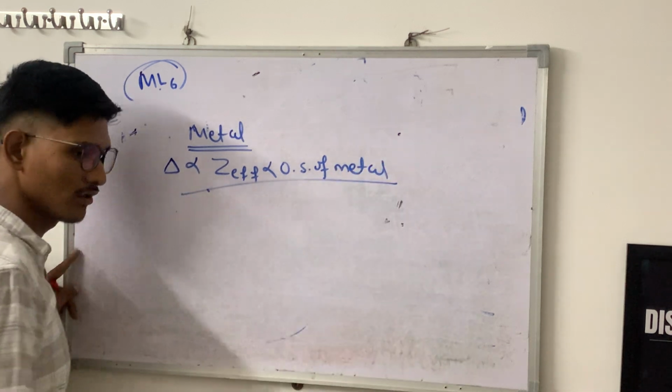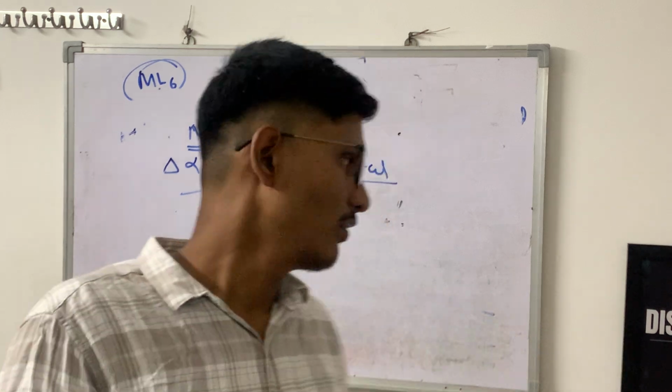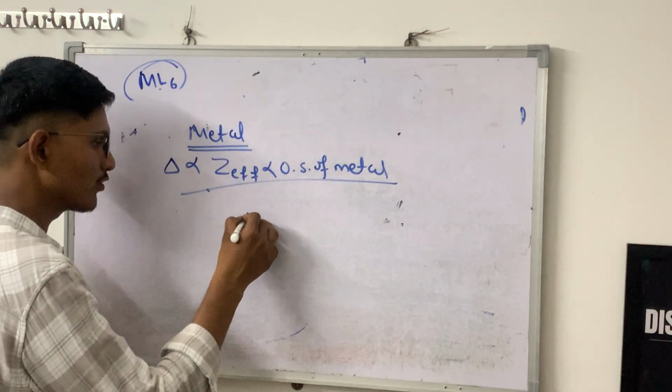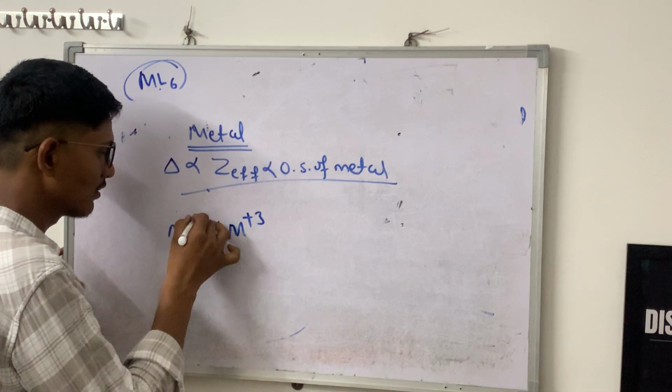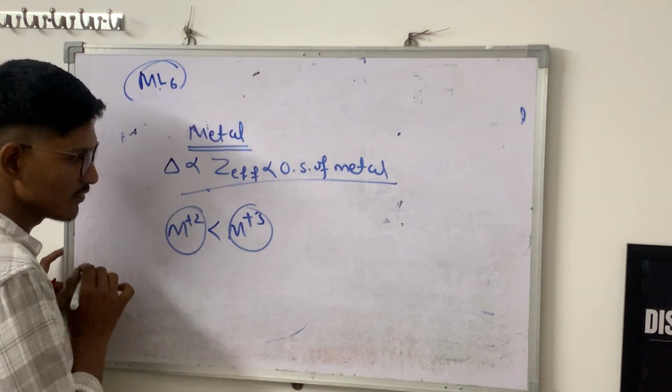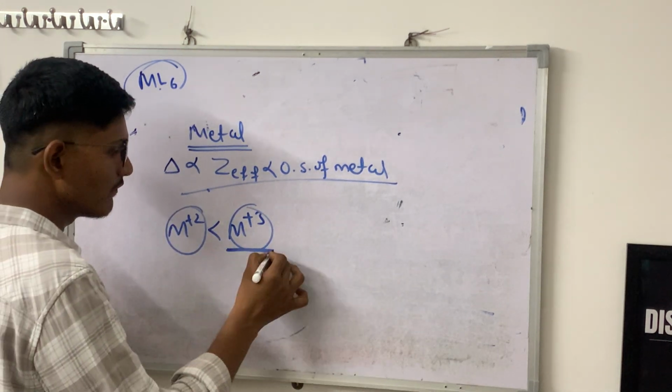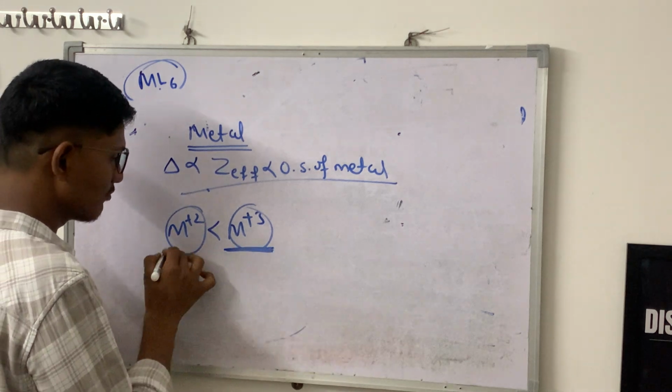If I am taking two complexes and one complex has more positive charge as compared to the second, then this will be more stable, because this has more effective nuclear charge, Z effective, as compared to this.